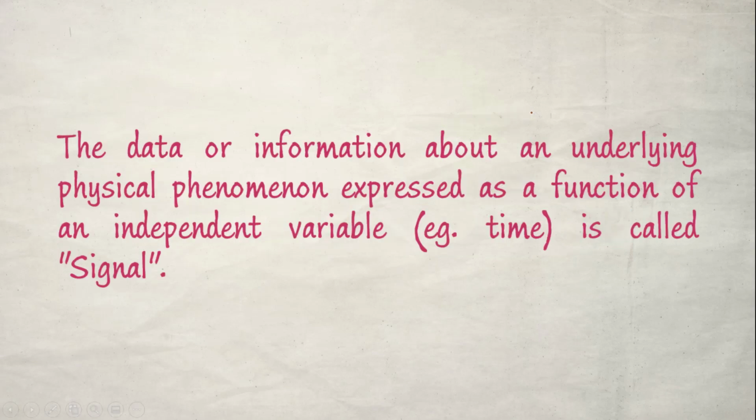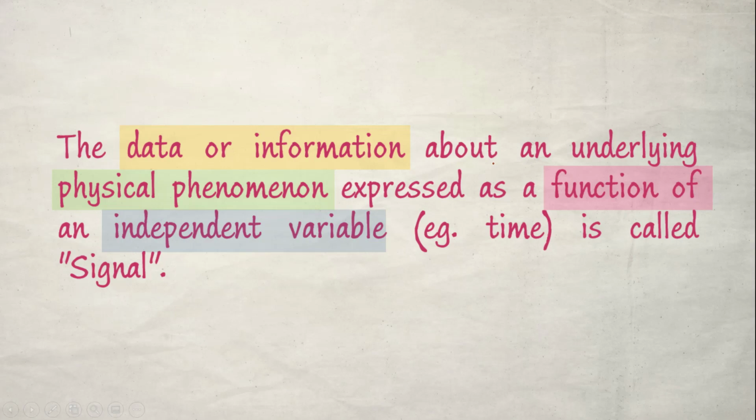Now let us look into the formal definition of signals. The data or information about an underlying physical phenomenon expressed as a function of an independent variable is called signal. So let us try to analyze this definition again. There should be a data or an information which should be based on some physical phenomenon. So what is meant by underlying physical phenomenon? There should be some physical phenomenon which generates this data or information. So this is expressed as a function of an independent variable. So that is what a signal is.